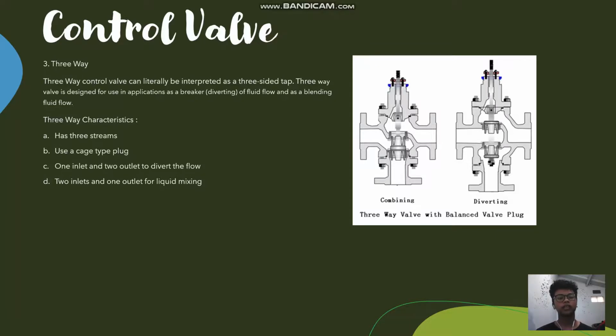Three-way valve is designed for use in application as a breaker or diverting of fluid flow and as a blending fluid flow. Three-way characteristic: 1. Has 3 streams. Use a cage type plug, 1 inlet and 2 outlet to divert the flow, and 2 inlets and 1 outlet for liquid mixing.